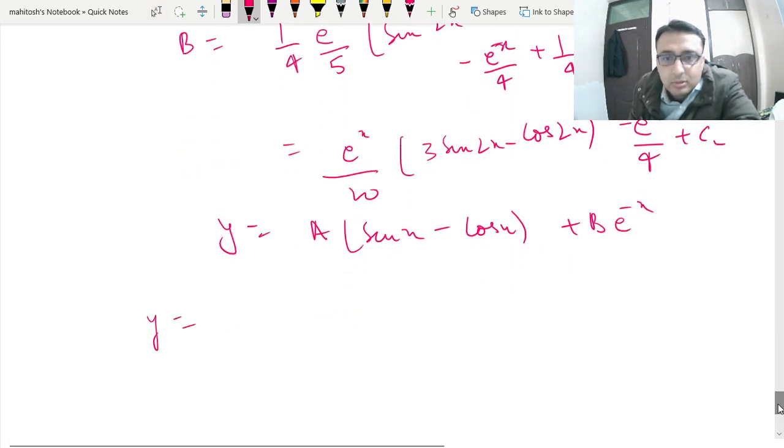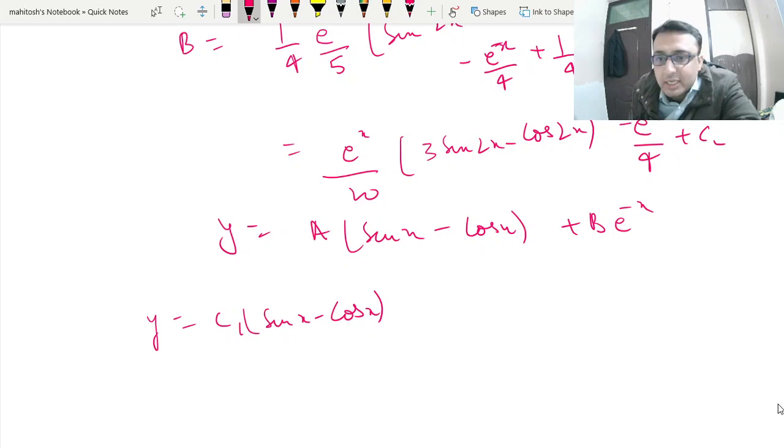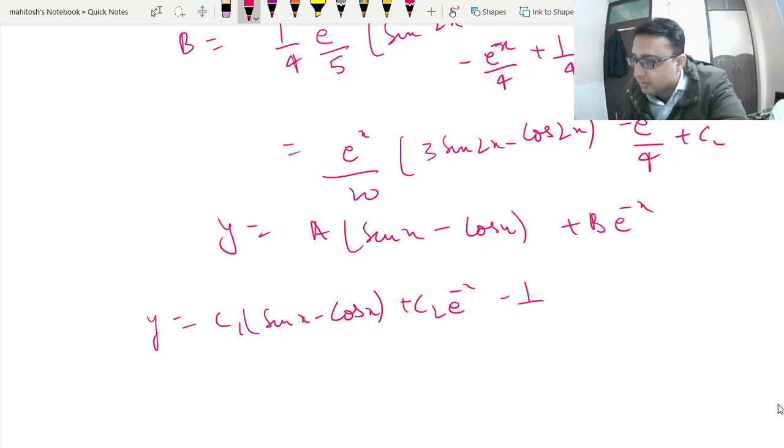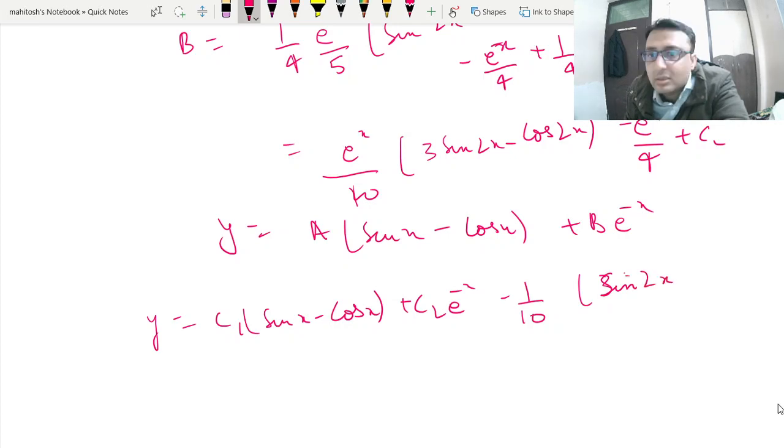So if you approach this question in the paper, you should get it done correctly and you can find this. This is 5 plus 1, so this is 10. So this is 1 by 10, 3 sine 2x.